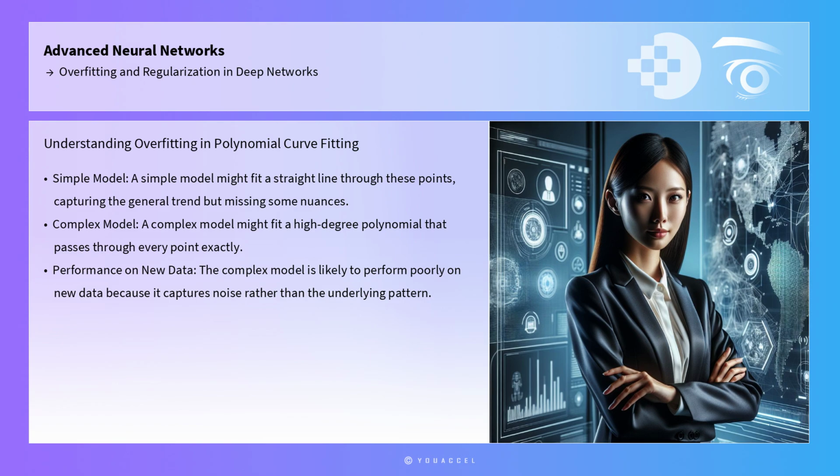The concept of overfitting can be better understood with the example of a polynomial curve fitting problem. Consider a scenario where you have a dataset of points that approximately lie on a curve. A simple model might fit a straight line through these points, capturing the general trend but missing some nuances. A complex model might fit a high-degree polynomial that passes through every point exactly. While the complex model might seem more accurate on the training data, it is likely to perform poorly on new data because it captures noise rather than the underlying pattern.